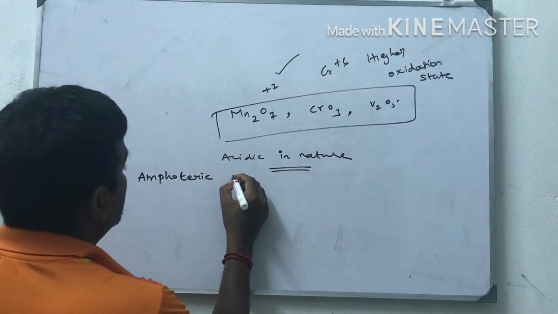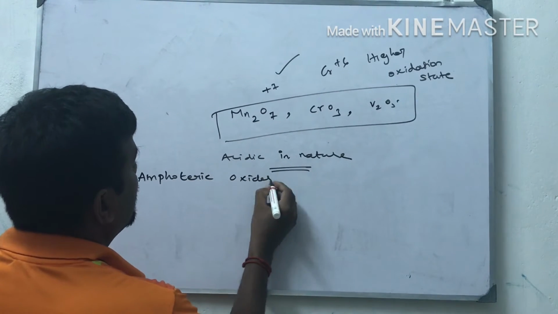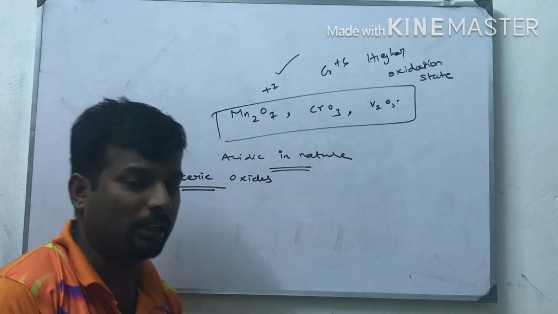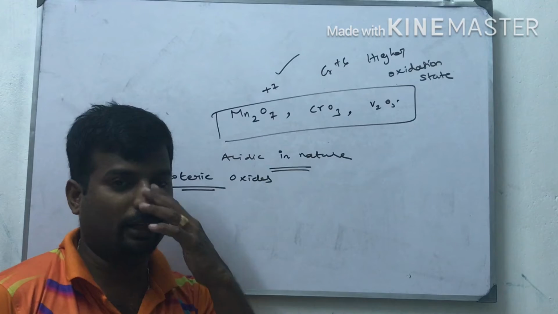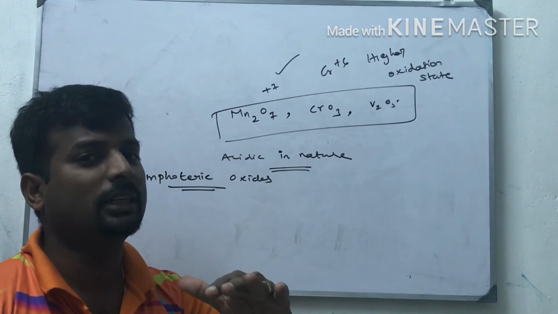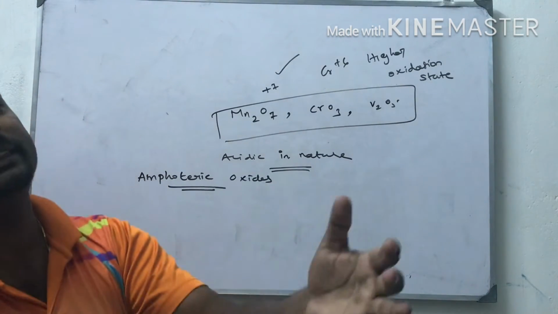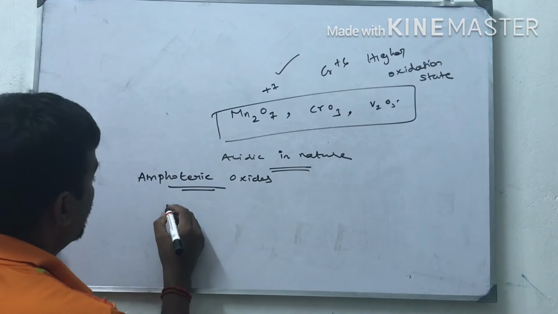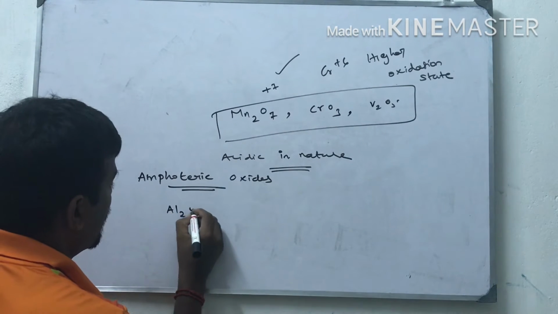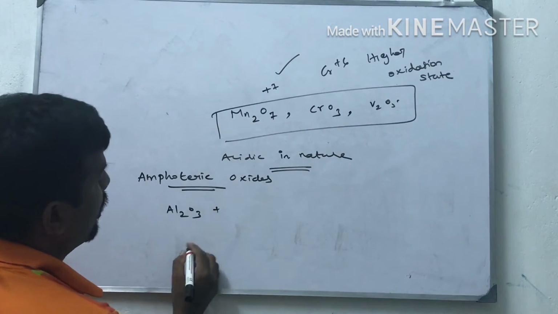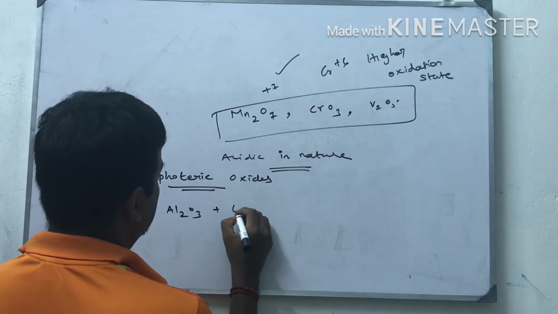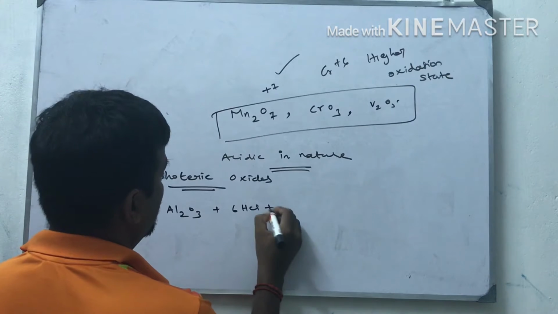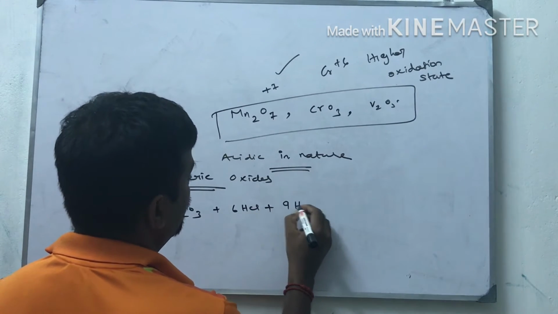Amphoteric means the character of the metal oxide is decided by the acid or base added to it. See, now I am going to write Al2O3, alumina, reacting with acid: Al2O3 plus 6HCl plus 9H2O.